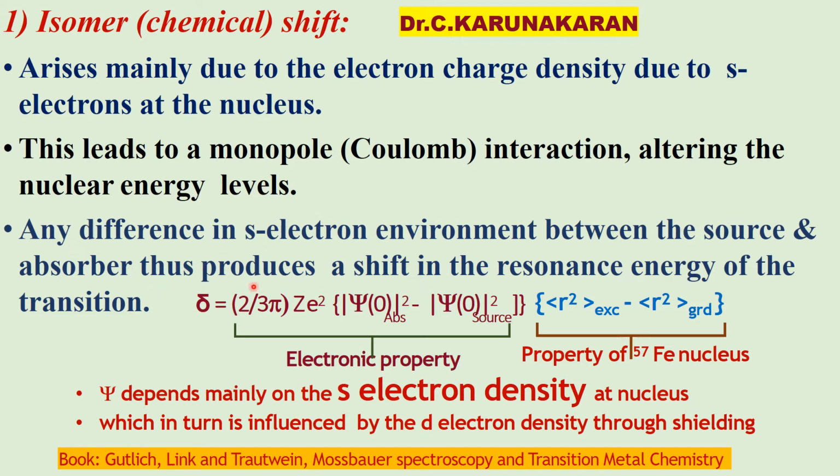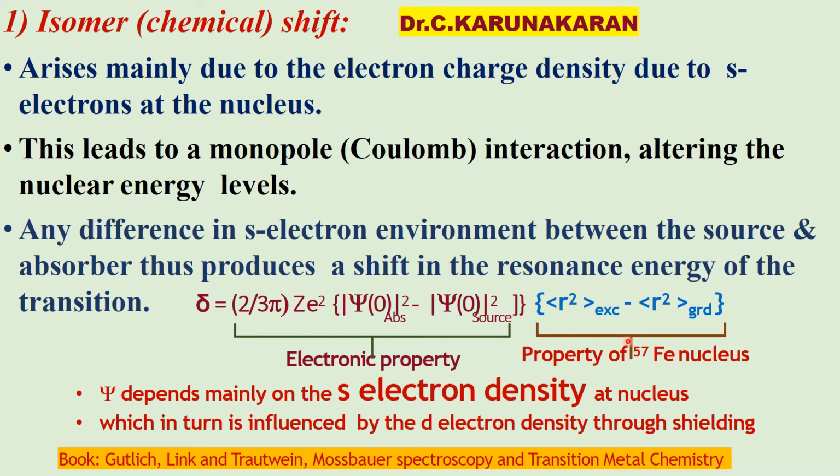So any difference in s electron environment between the source and the sample produces a chemical isomer shift in the resonance energy of the transition.